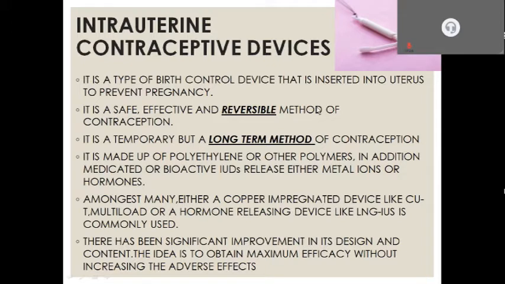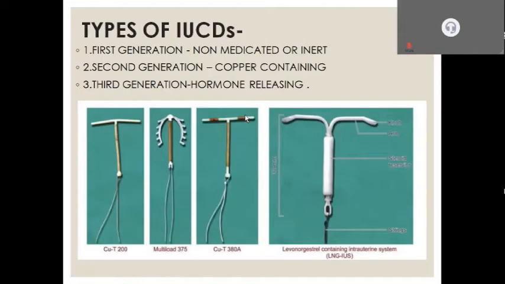Now the types of IUCDs. The first generation IUCDs are non-medicated or inert IUCDs, for example, Lippes loop. The second generation IUCDs are copper-containing. Third generation IUCDs are hormone-releasing IUCDs.